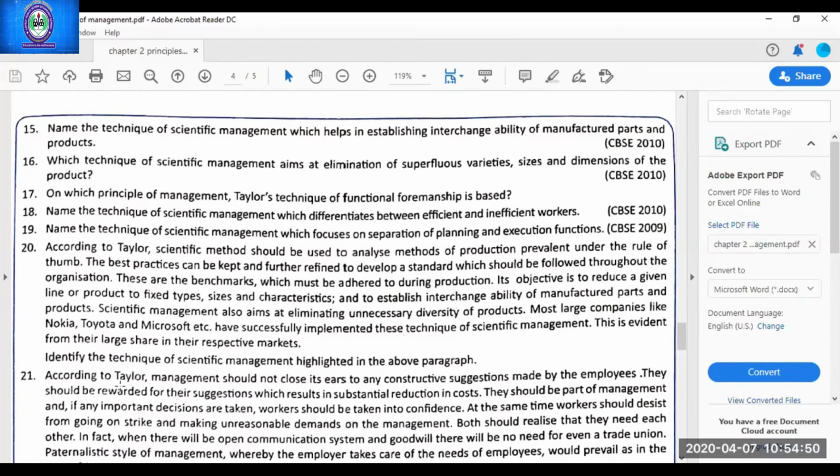Now, Mishra or Harshita will tell me the case study breaker lines in this case study, meaning with the help of which lines you are able to give me the answer. Ma'am, to develop a standard which should be followed throughout the organization. Yes, and one more: standardization for simplification, eliminating unnecessary diversity of product. Yes, these are the lines which will be taken to identify simplification.